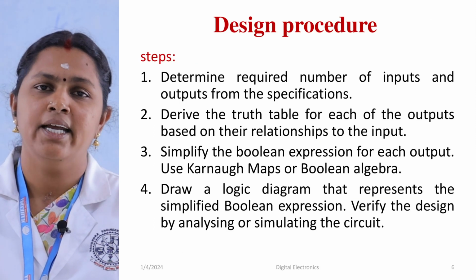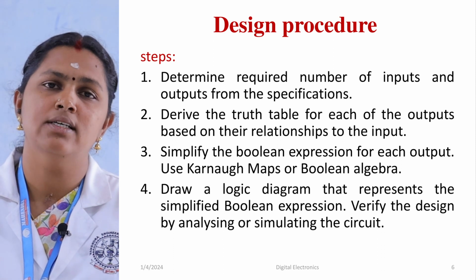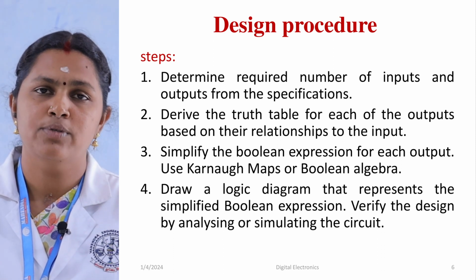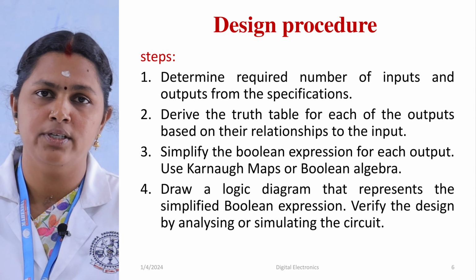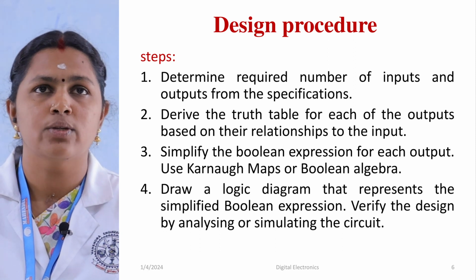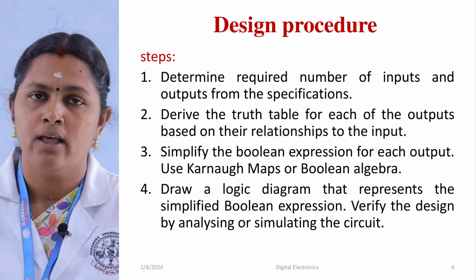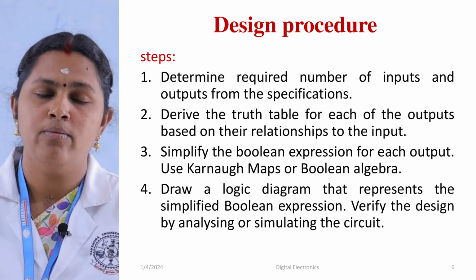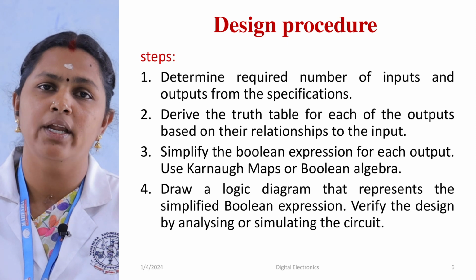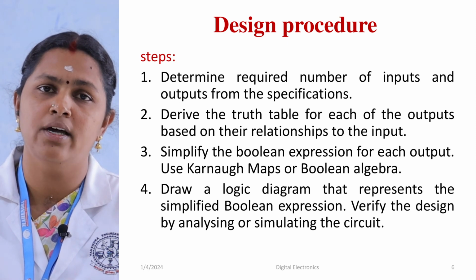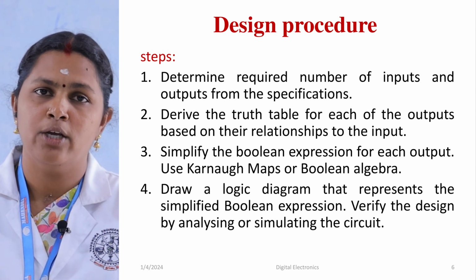How to design a combinational circuit? There are certain steps. Step 1: first we have to understand the problem. After understanding the problem, we have to estimate how many inputs and how many outputs are required for the particular circuit.